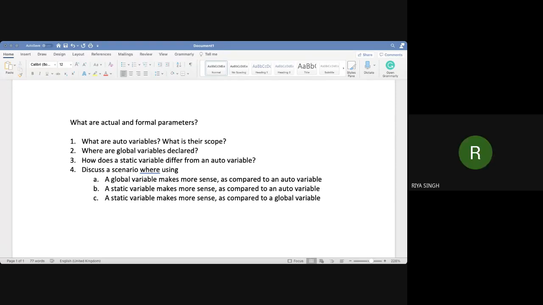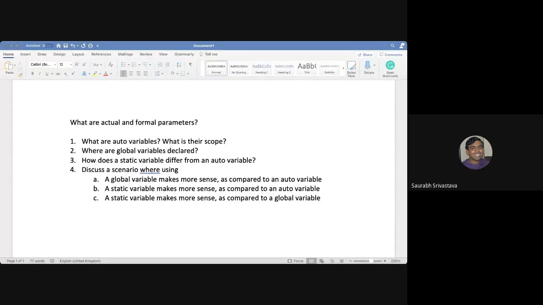Right, so loop counters are what I mean. You use them to run a loop, and then maybe after one loop is over, you want to use them again in the next loop. But then most probably you will reinitialize it. You'll start from 0 again, or 1 again, something like this. Plus it will be accessible within the same function, and you won't really require the same loop counters the next time you call that function. You don't want the value to be retained. That is the issue. So loop counters probably are not that good a candidate.